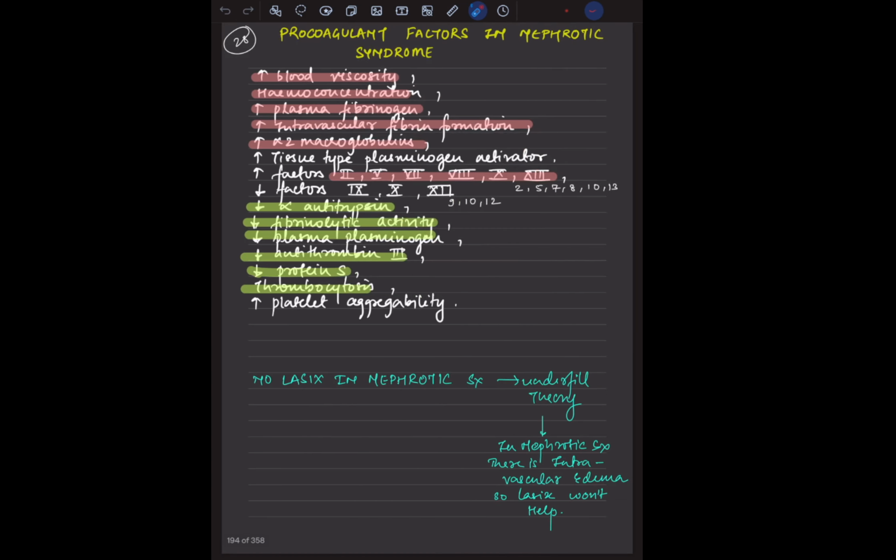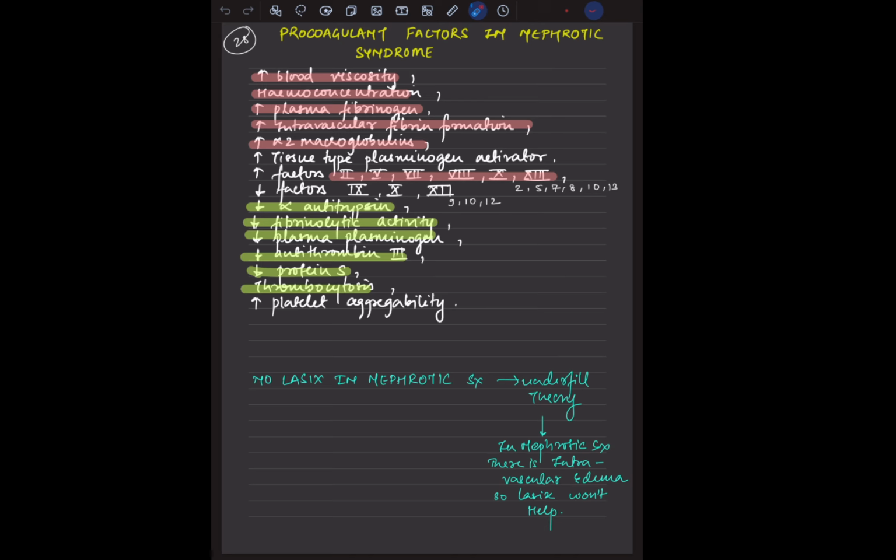Now, procoagulant factors in nephrotic syndrome. This is a list of certain procoagulant factors contributing to thrombosis. There could be an increase in blood viscosity, hemoconcentration, increase in plasma fibrinogen levels, increase in intravascular fibrin formation, and increase in alpha 2 macroglobulin as well.